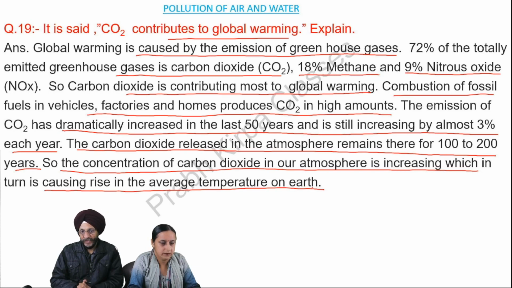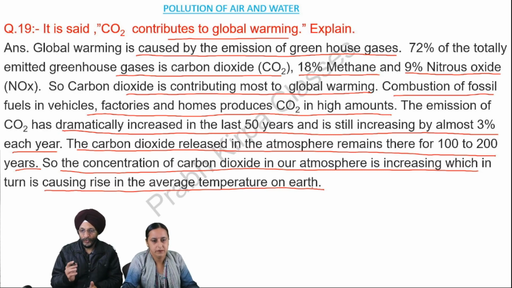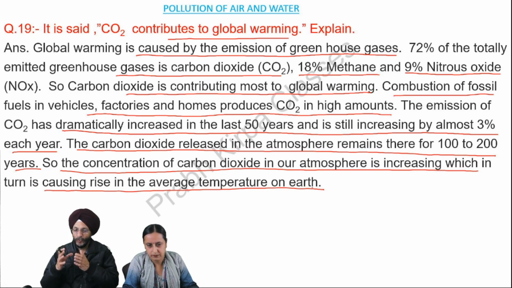Global warming is caused by greenhouse gases. Greenhouse gases include carbon dioxide, methane, nitrous oxide, etc. A major portion of the greenhouse gases is carbon dioxide. We are using vehicles where we use fossil fuels in the shape of petrol and diesel. We are also using coal at home. So it all results in a large amount of carbon dioxide being produced. So the amount of carbon dioxide is increasing in the atmosphere day by day.